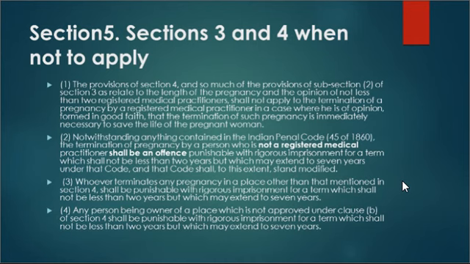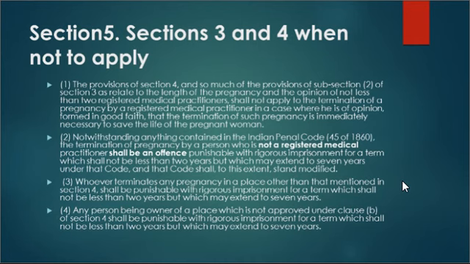Now section 5 clause 3 says whoever terminates any pregnancy in a place other than that mentioned in section 4, as we have seen in the previous slide, a hospital or a place approved by a government or a district level committee, shall be punishable with rigorous imprisonment for a term which shall not be less than 2 years, but which may extend to 7 years. So if you violate section 4, that is also an offense and it is punishable, right?